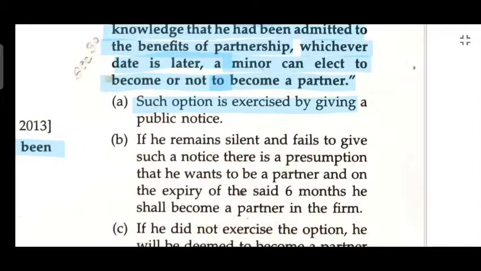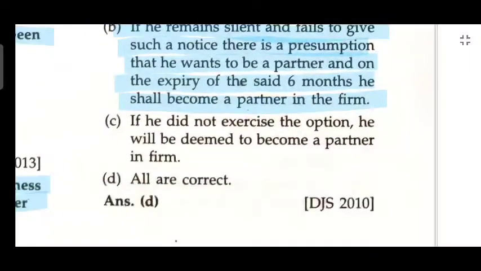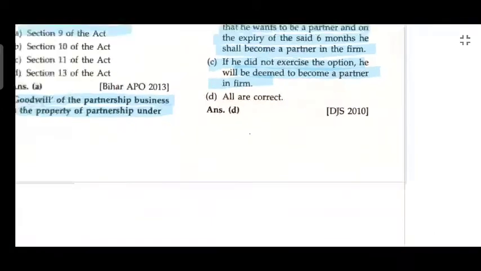Such option is exercised by giving public notice. If he remains silent and fails to give such notice, there is a presumption that he wanted to become a partner. On the expiry of the said 6 months, he shall become a partner in the firm. If he did not exercise the option, he will be deemed to be a partner of the firm.